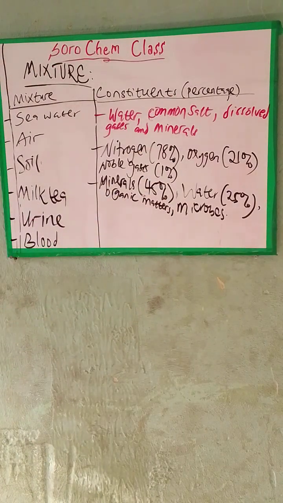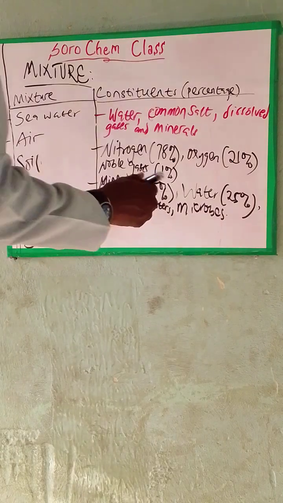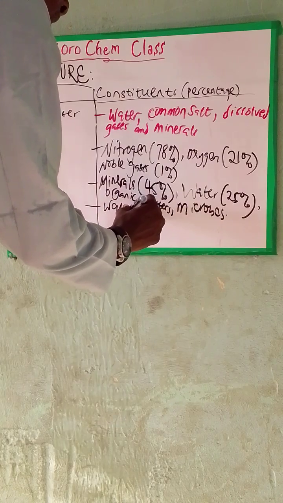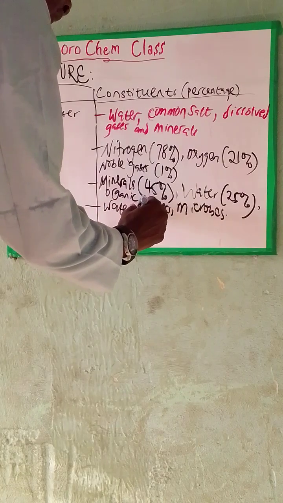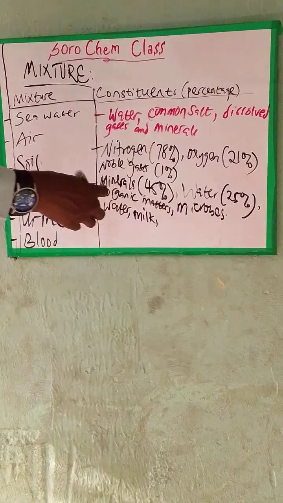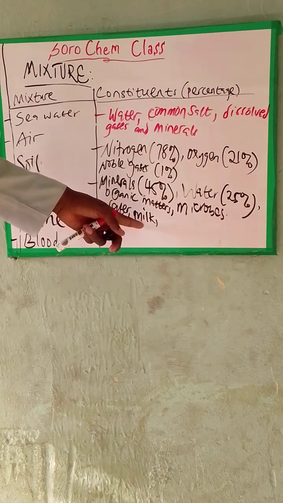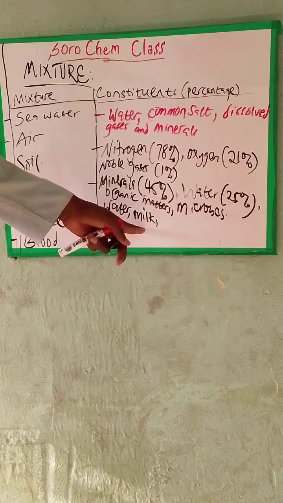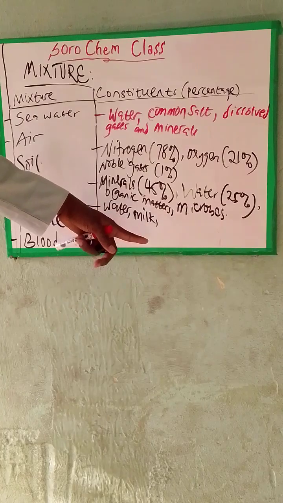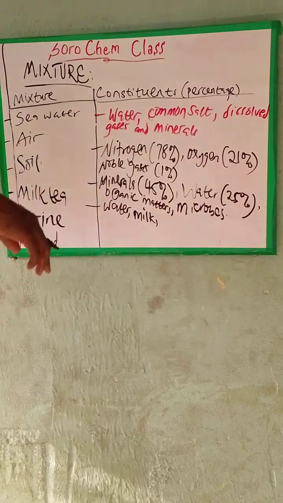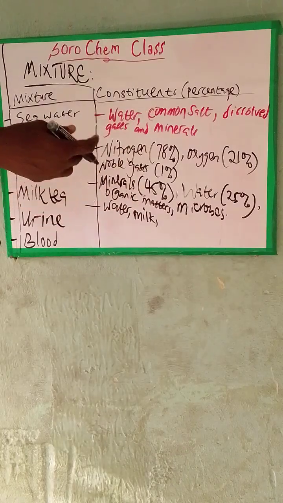So now milk tea. We can have water, we can have milk. Also, milk entails something like sugar. It may also have some flavor. It may also have some proteins and some other important compounds.